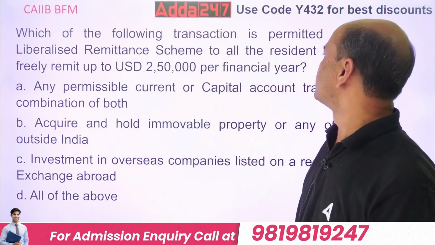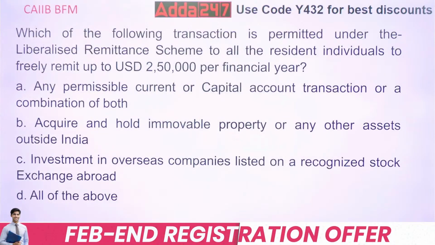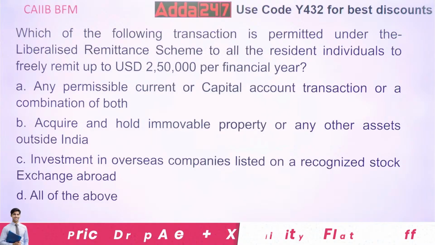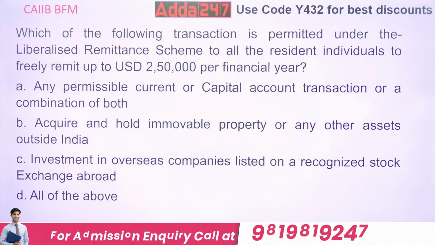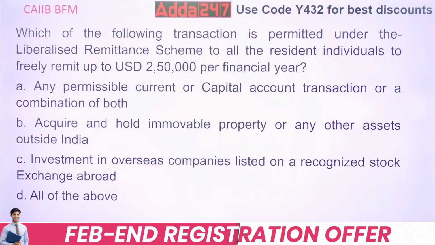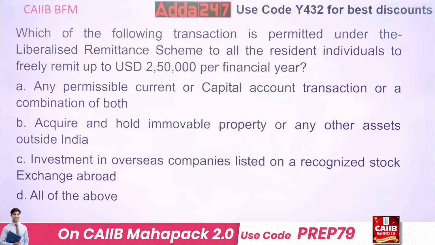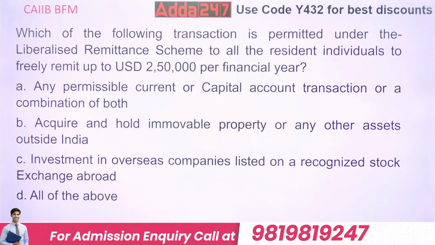Which of the following transactions is permitted under the Liberalised Remittance Scheme to all resident individuals to freely remit USD 2,50,000 per financial year? Option A: a permissible current or capital account transaction or combination of both. What is the difference between current and capital? Current account means daily use, daily expenses, working capital expenses. Capital means long term, like purchasing big machinery.